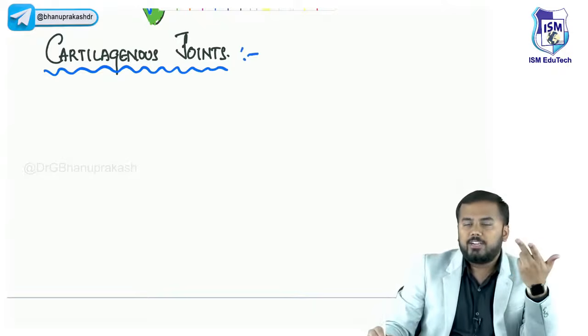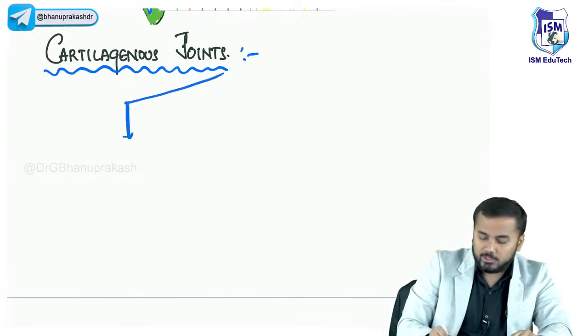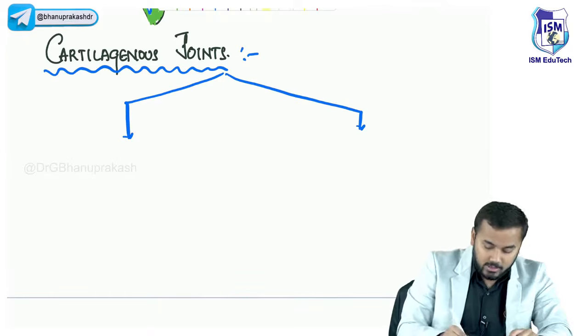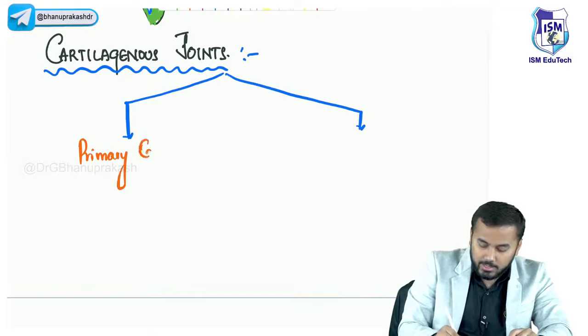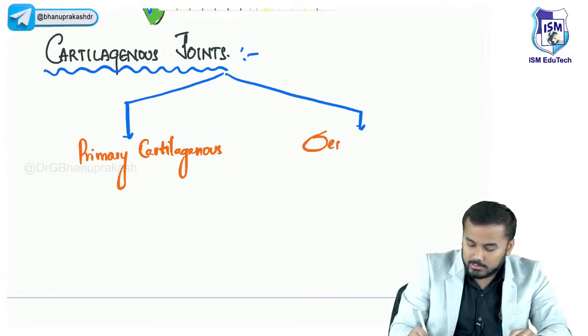Basically there are two different types of cartilaginous joints. One is called primary cartilaginous joints, and the other one is called secondary cartilaginous joints.